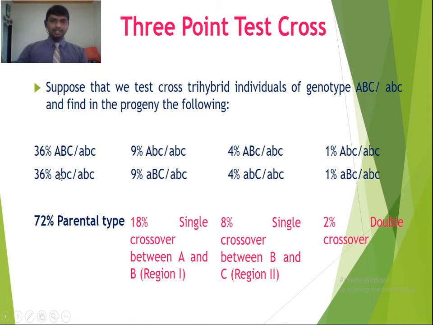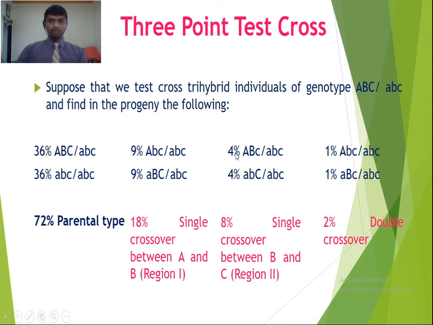So if any data has been shown in front of you, the parental types are always more. So here we get 36% plus 36%, that is 72% parental types. Now in addition to this we get some single crossover products and some double crossover products. Okay, so in this first case, 9% capital A small b small c, and here 9% small a capital B capital C. So these are the 18% single crossover between A and B.